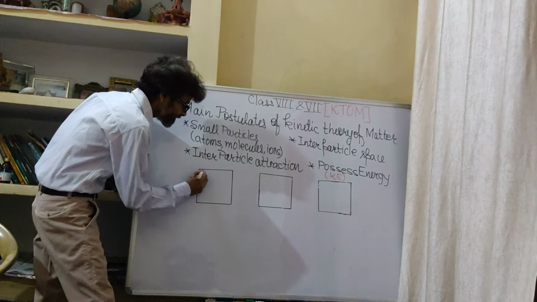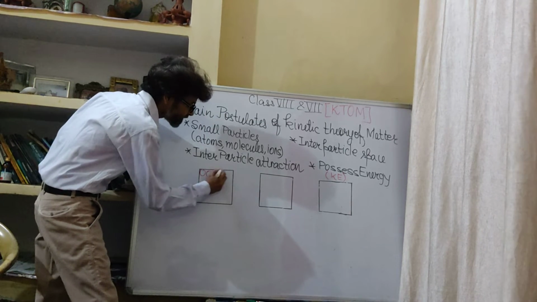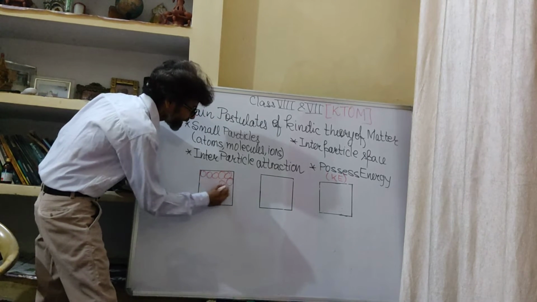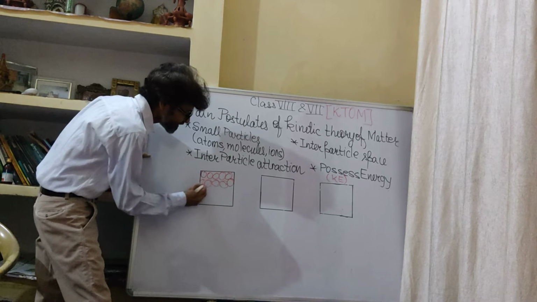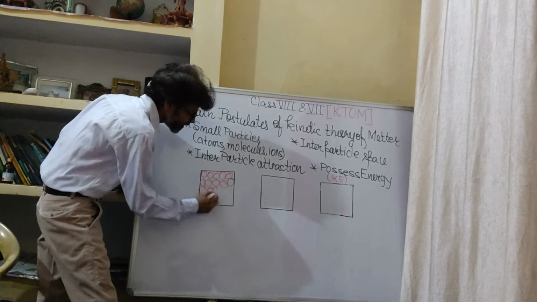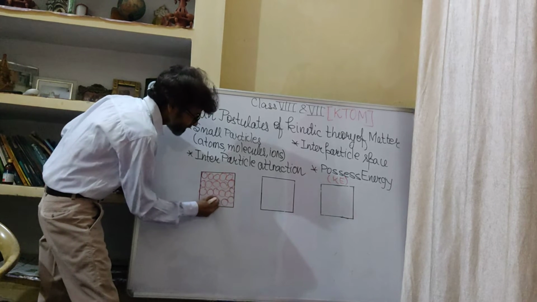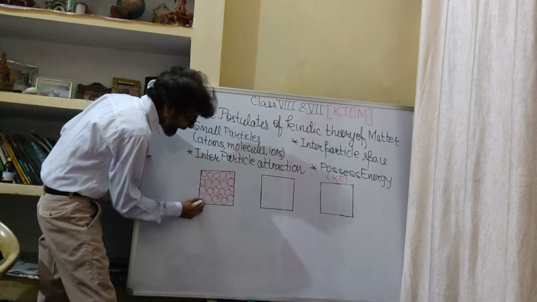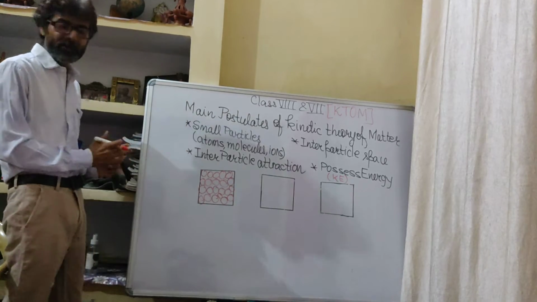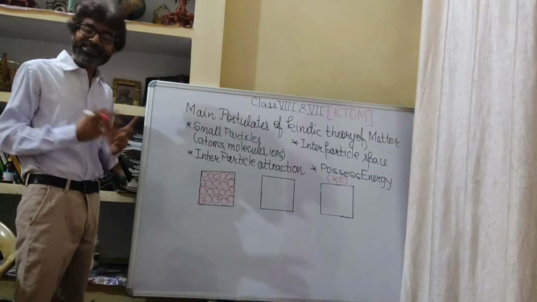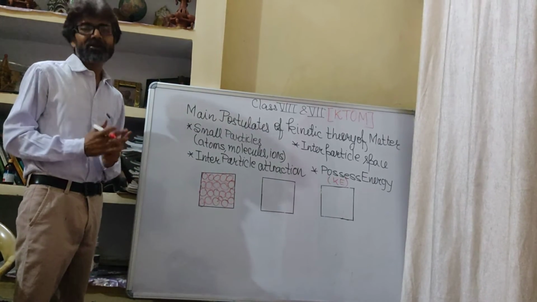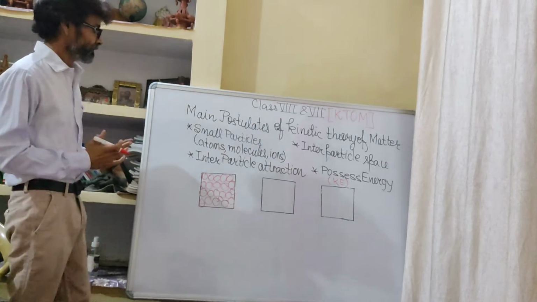In the solid, the interparticle space between the particles is very, very less. We can say in other words that particles are very closely packed. Since the particles are very nearby, they attract each other. That's why the solids are compact and incompressible.